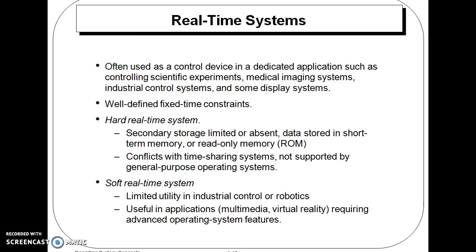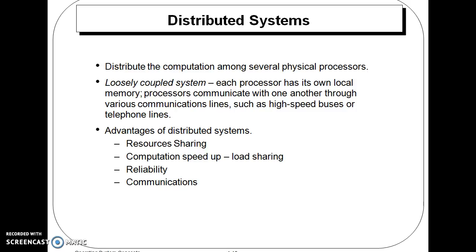This is a real-time system. A real-time system is for dedicated applications, controlling a scientific experiment, like medical imaging systems and some display systems. Basically, well-defined fixed constraints are there. There are two types of real-time systems: hard real-time systems and soft real-time systems. Hard real-time systems have secondary storage limited or absent, with data stored in short-term memory, and soft real-time systems are limited in utility, such as industrial control or robotics.